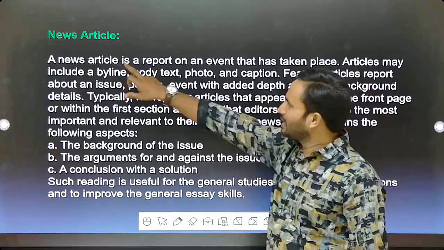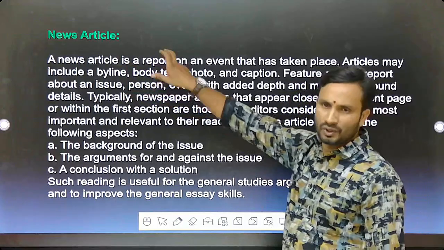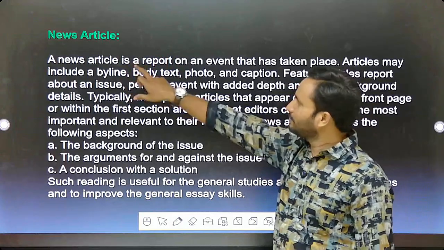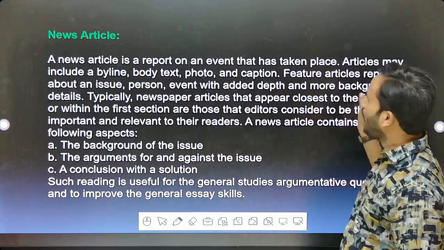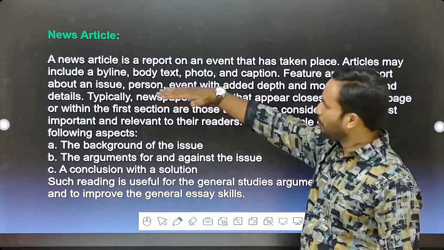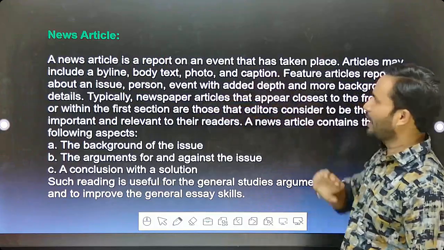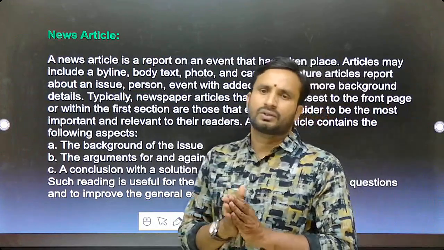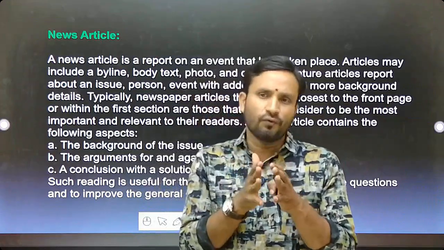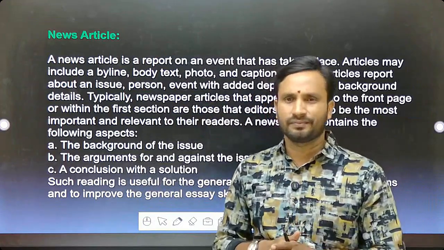So a news article is a report. A news article is a report on an event that has taken place. Articles may include a byline, body text, photo, or caption. If any incident has happened, they would like to give one report on that particular incident.